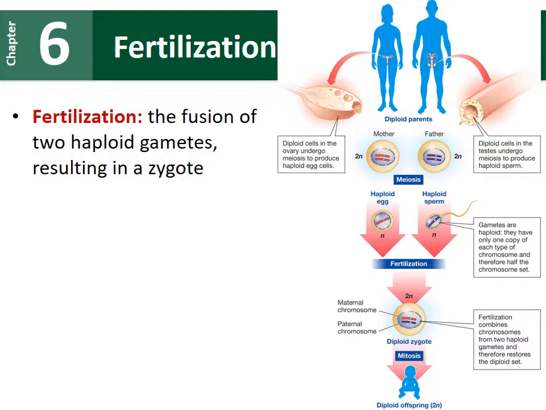In normal humans, our somatic cells have 46 chromosomes. The biological mother has 46 chromosomes, the biological father has 46 chromosomes. We have specialized organs, so females have ovaries, and males have the testes that undergo meiosis to produce the gametes. These gametes produced through meiosis end up being haploid, which means they have half the chromosome number.